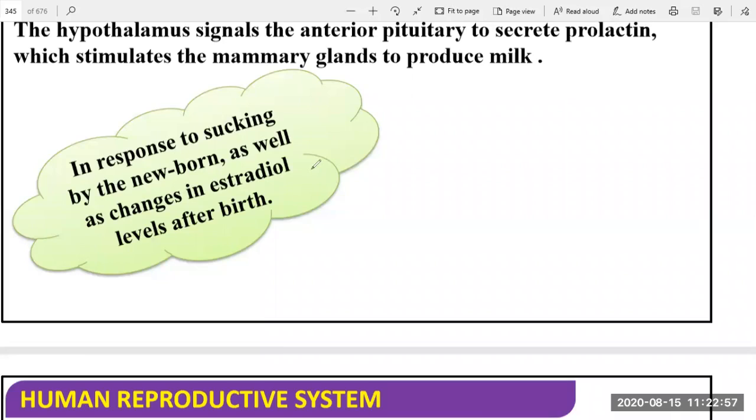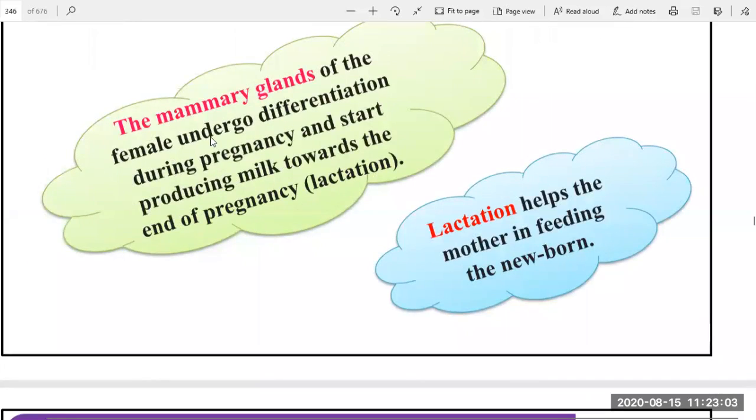Okay, then the mammary glands of the female undergo differentiation during the pregnancy and start producing milk towards the end of the pregnancy. So lactation will start to develop, and when the mammary gland is able to produce the milk, that is called lactation. The lactation helps the mother in feeding the newborn. So newborn baby is fed with the lactation. This is very important.